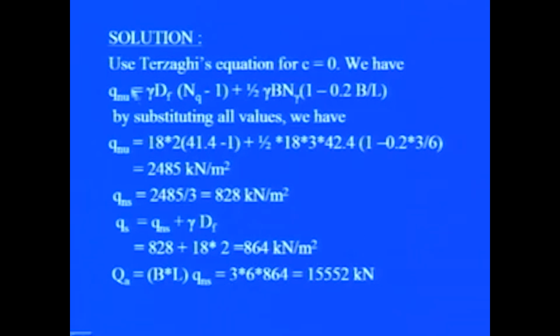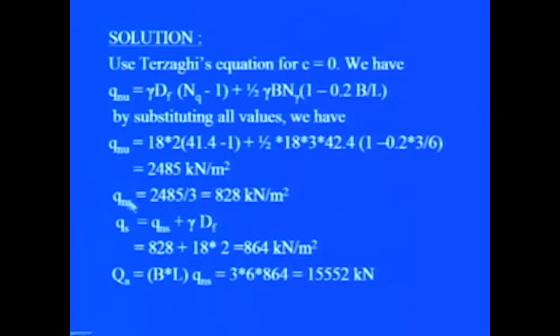Now, using Terzaghi equation for C equal to 0, we will get this as the equation for rectangular footing: gamma Df into (Nq minus 1) plus 0.5 gamma B N gamma (1 minus 0.2 B upon L). By substituting different values, we will get net ultimate as 2485 kilonewton per meter square. Now, from this net ultimate, we can find out net safe if we know factor of safety. So, 2485 divided by factor of safety, that is 3, equal to 828 kilonewton per meter square.